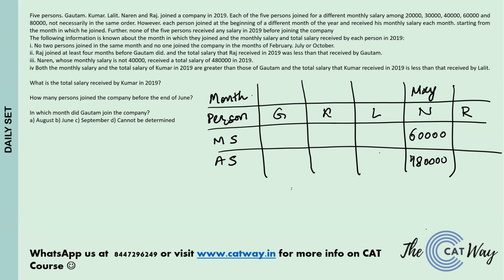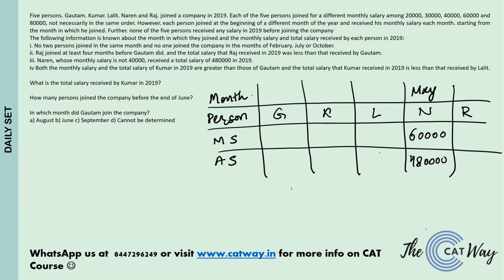Okay, so in that case, it is not possible for Gautam to have a greater annual salary than Raj, because Raj joined at least 4 months before. So the latest month that Gautam can join the company can be June.